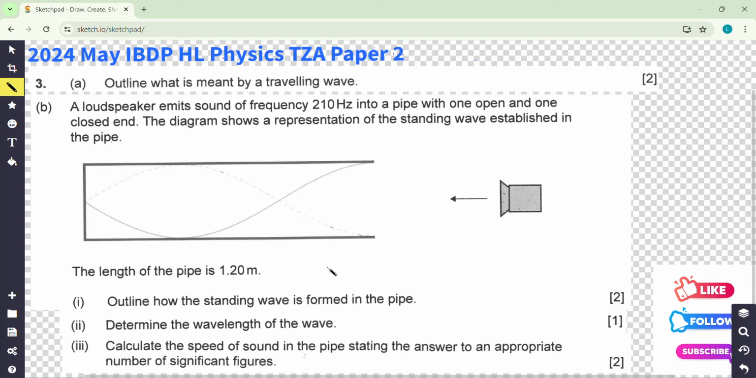Okay. So question 3a is about waves. What is meant by traveling wave? So what is meant by wave, and then what is meant by traveling wave?